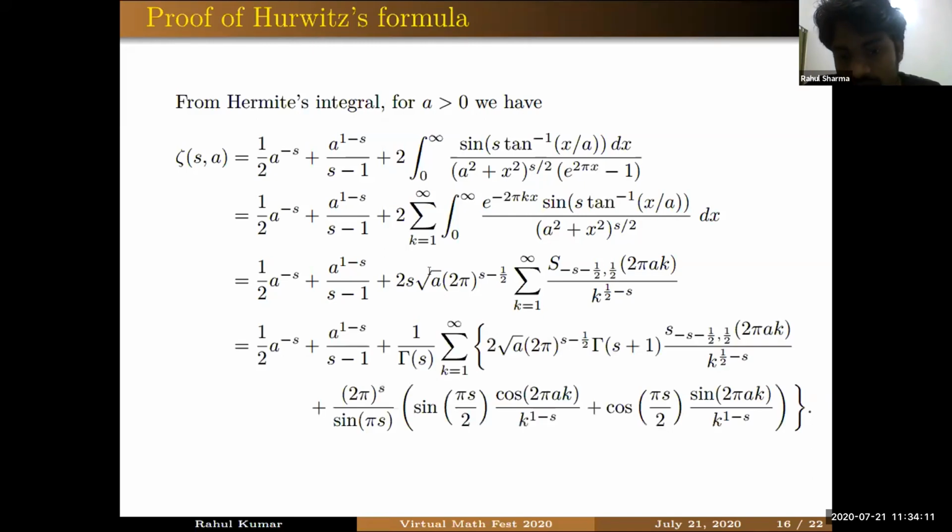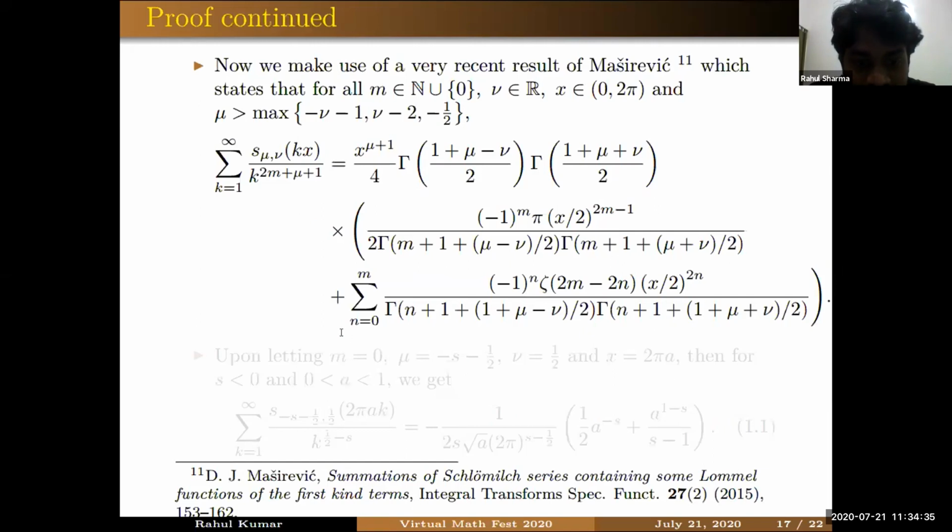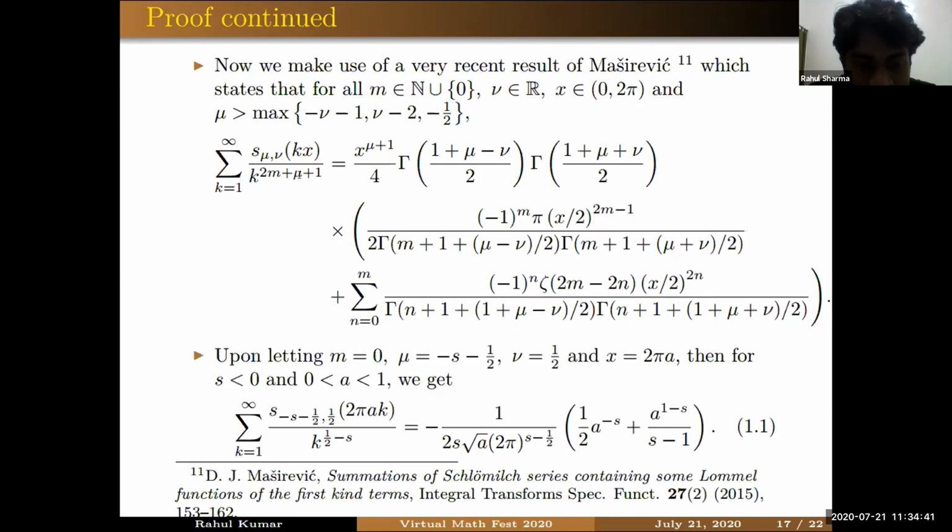Okay, and if you now use the definition of this Lorentz function, you will observe that you are getting the same terms as we have in the Hurwitz's formula, right? These are exactly the same terms as we have in the Hurwitz's formula. That means we will be done with the proof of Hurwitz's formula if we can show that the evaluation of this infinite series cancels out these first two terms. And that can be done by using a recent result of Maserwitz. She gave the following evaluation of this infinite series. And if you now specialize the parameters here, you can see that we are getting the evaluation in terms of these two terms with a minus sign.